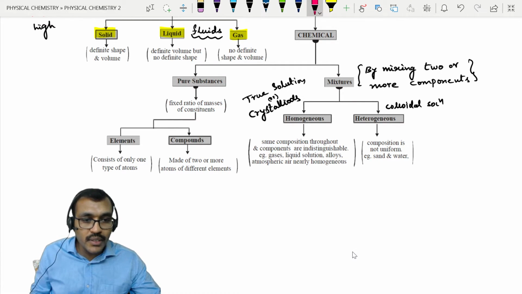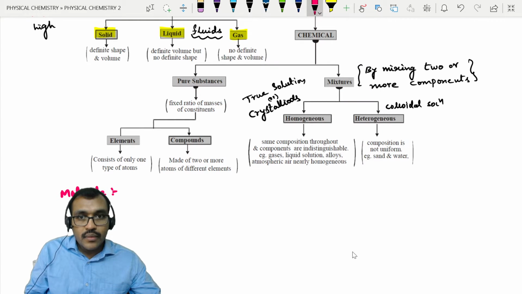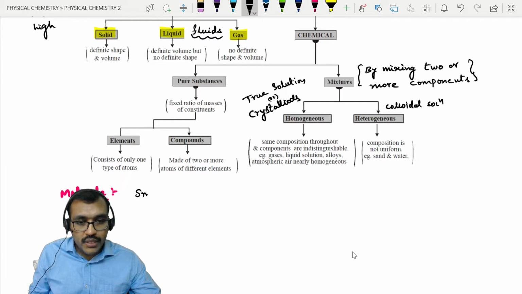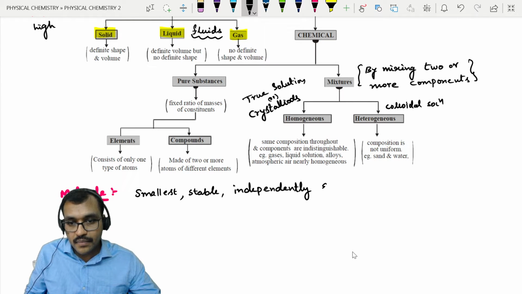So molecule means the smallest, stable, independently existing form of matter.